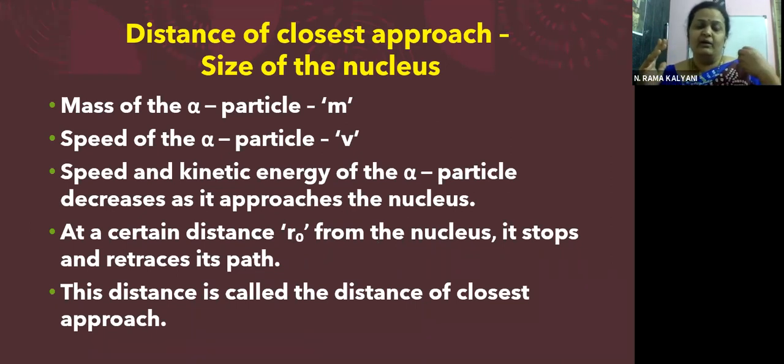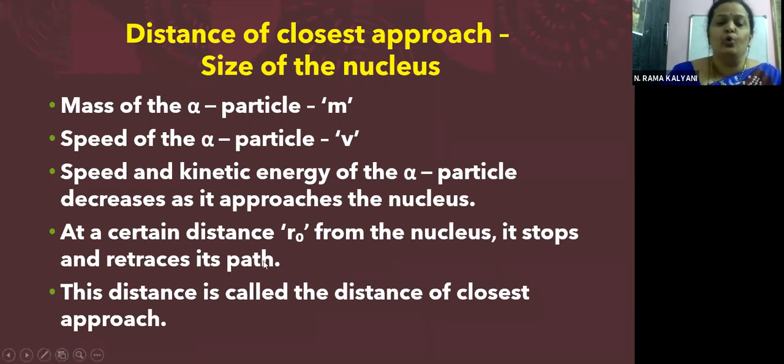This distance where it came very, very close to the nucleus is R0, and it is called the distance of the closest approach. It is called what, children? The distance of the closest approach. The least distance between the alpha particle and the nucleus, denoted by R0, is called the distance of the closest approach.